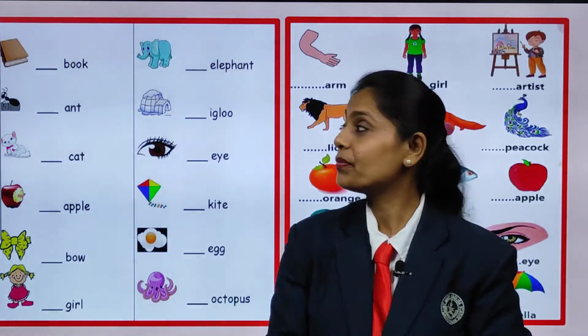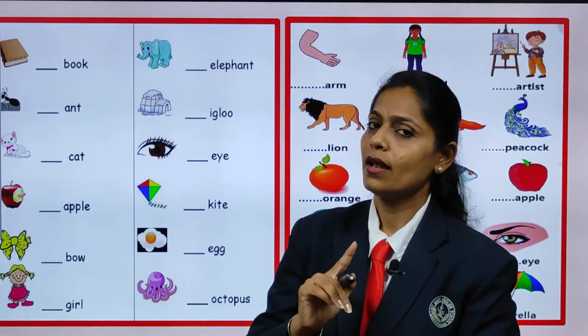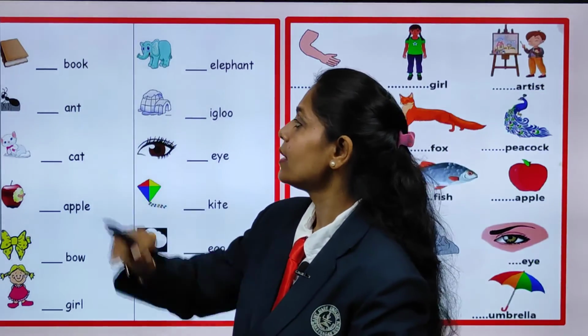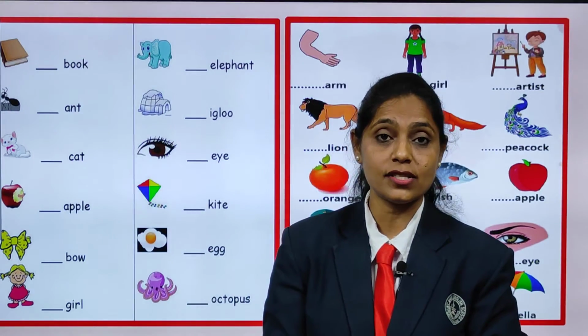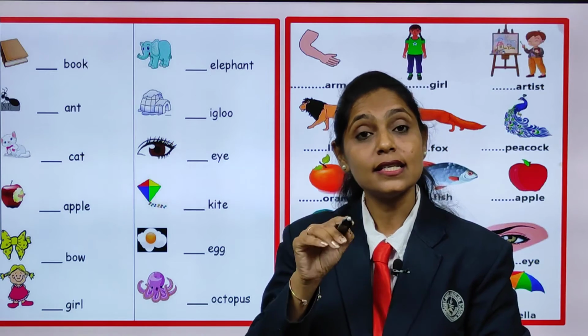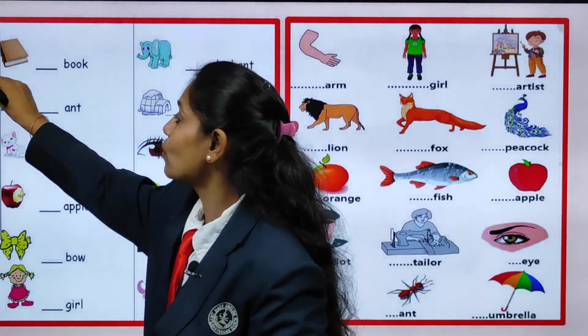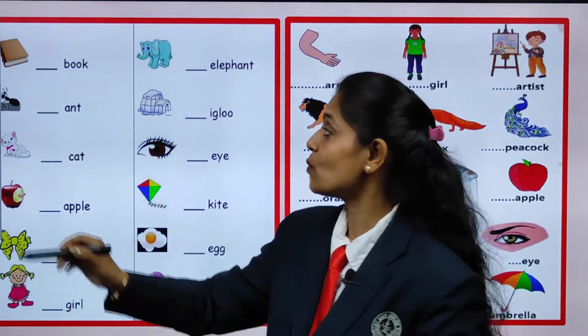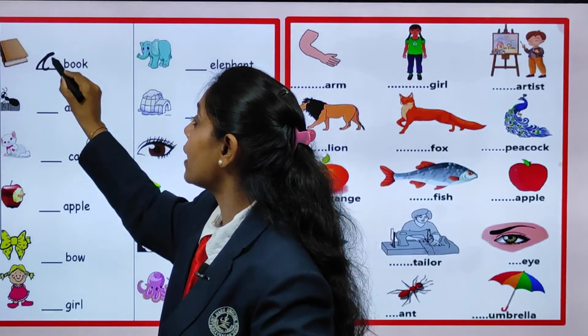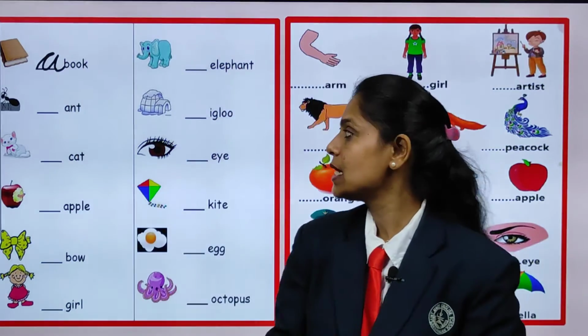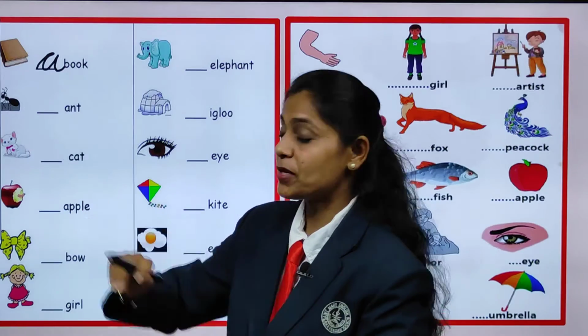What is it? Yes, it is a book. Now, just look at the initial sound. What is the initial sound there? Yes, it is B. So, what are we going to write there? Yes, we are going to write A. That is a book. Same way, look at the next picture.